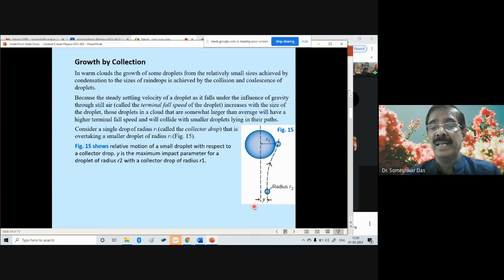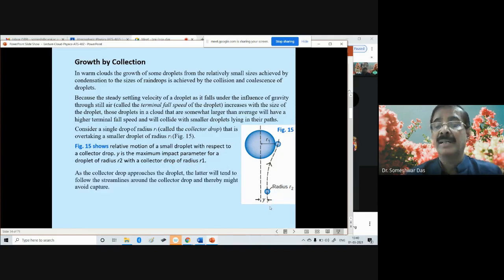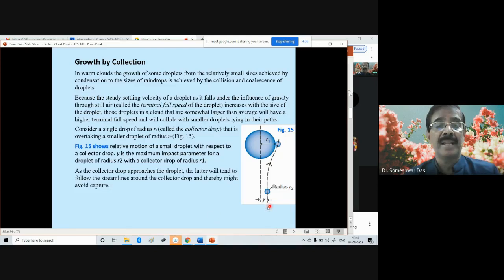This y is the distance of separation between the two droplets. Y is the maximum impact parameter for a droplet of radius r2 with a collected drop of radius r1, which depends on the distance between the two droplets. As the collected drop approaches the smaller droplet, the latter will tend to follow the streamlines around the collected drop and thereby might avoid capture.